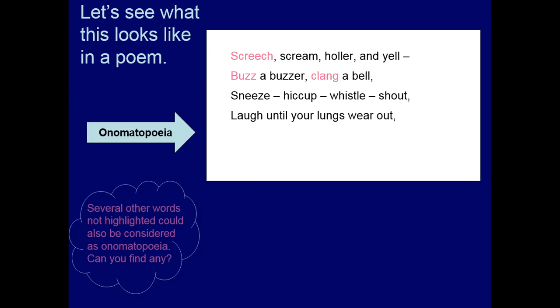Okay, buzz a buzzer, clang a bell. So this is onomatopoeia. Several other words not highlighted could also be considered onomatopoeia. Can you find any? Yes, very good. Like sneeze, hiccup, whistle, shout, laugh until your lungs wear out. Here we have laugh also.